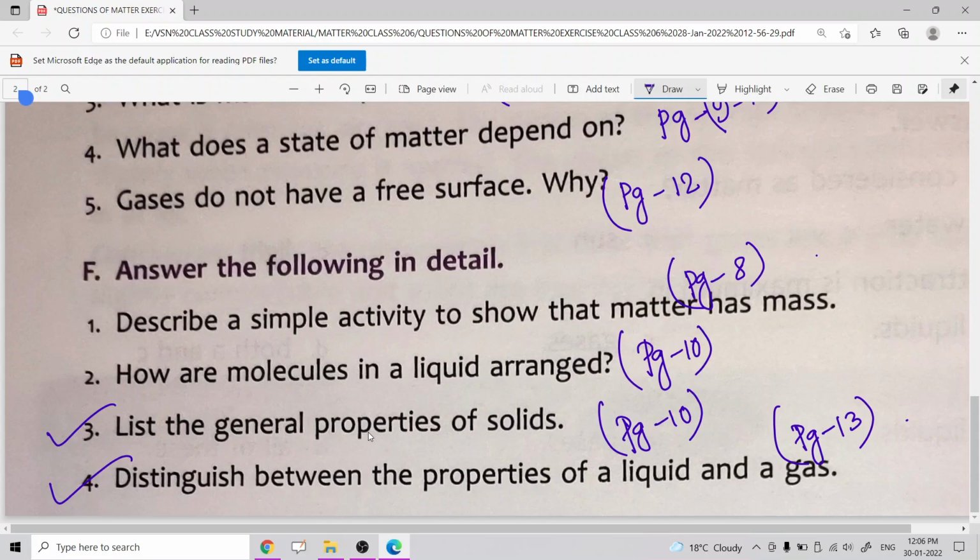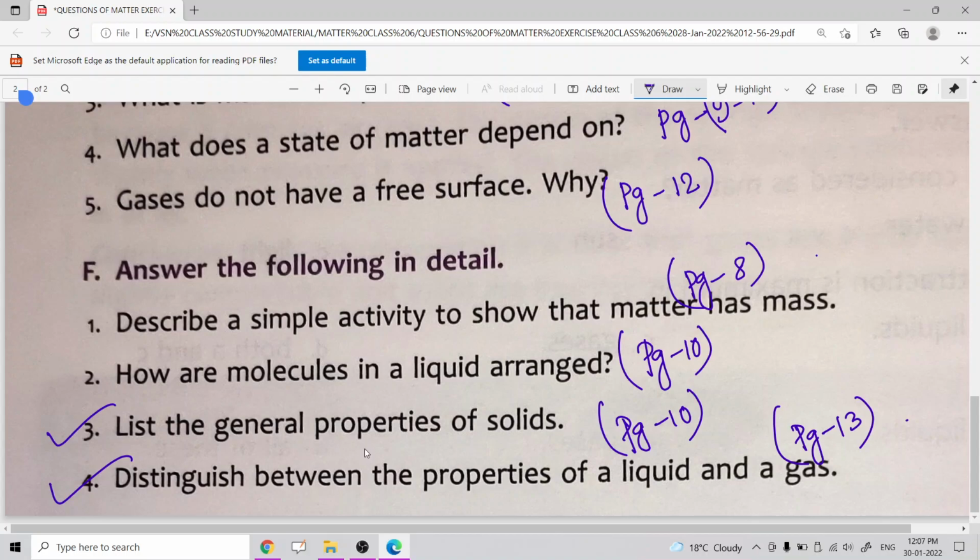For intermolecular space, for liquids there is some space between two molecules of a liquid, but for gases the intermolecular space between molecules is very high. That means there is a lot of space between molecules of a gas. Also, liquids have only one free surface, but gases have no free surface.